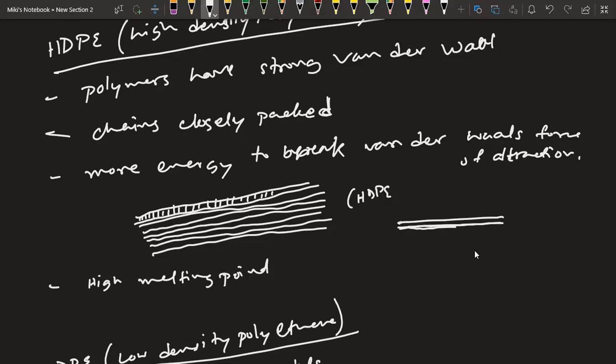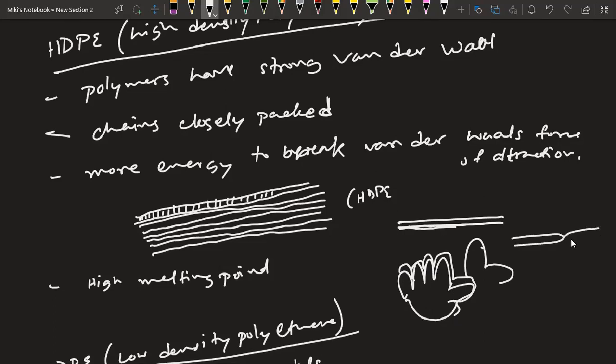Now think, this is one of your hands and another of your hands, and you're holding them together in the same way. Sorry for my drawing. Now let's consider you're just touching with fingers. Which one has greater contact area, greater connection? This one has greater connection. It is composed of a wide area, while this is just a single point.